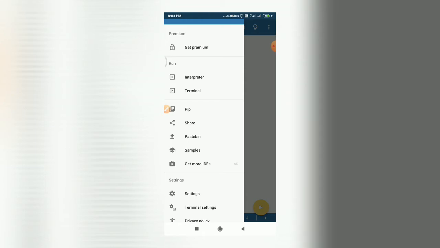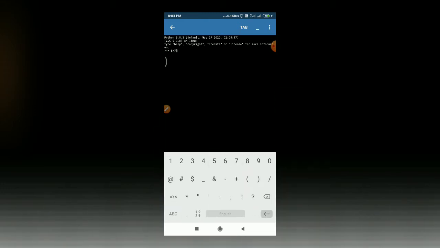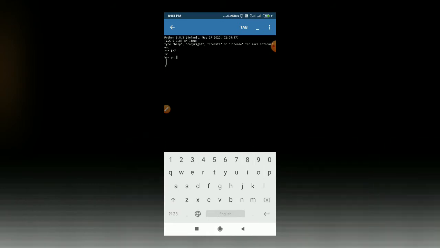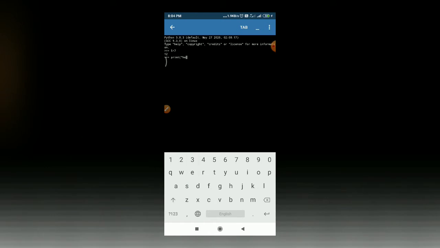Okay, so if you tap on this interpreter, it will help you to directly execute your Python statements as well. For example, if I give the command 5 plus 7 and if I hit enter, you can see the result 12. Okay, or if I give the statement print hello, and if I hit enter, it will show me the hello message. So basically this interpreter helps you to execute some Python commands directly.